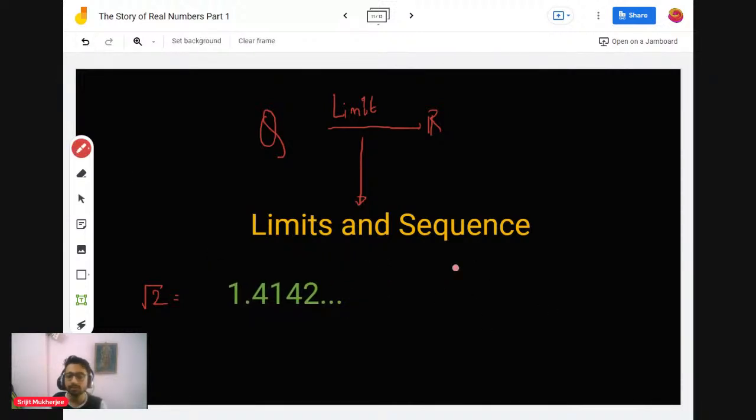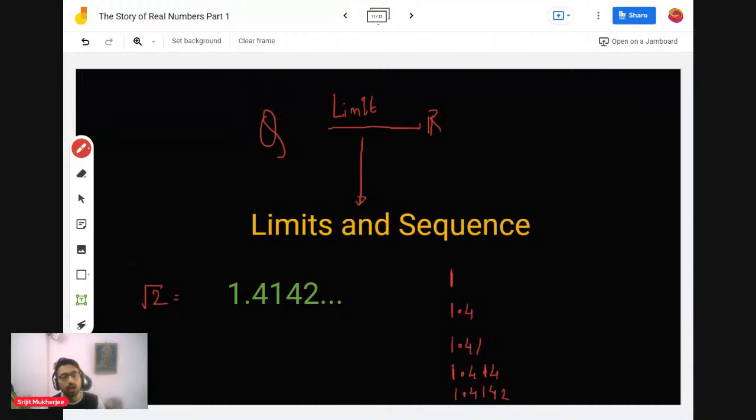Observe that you can find a sequence like this. The first sequence element is 1. The next sequence element is 1.4. The third element is 1.41. This is the fourth element, and this is the fifth element. And this goes on, an infinite sequence of numbers.